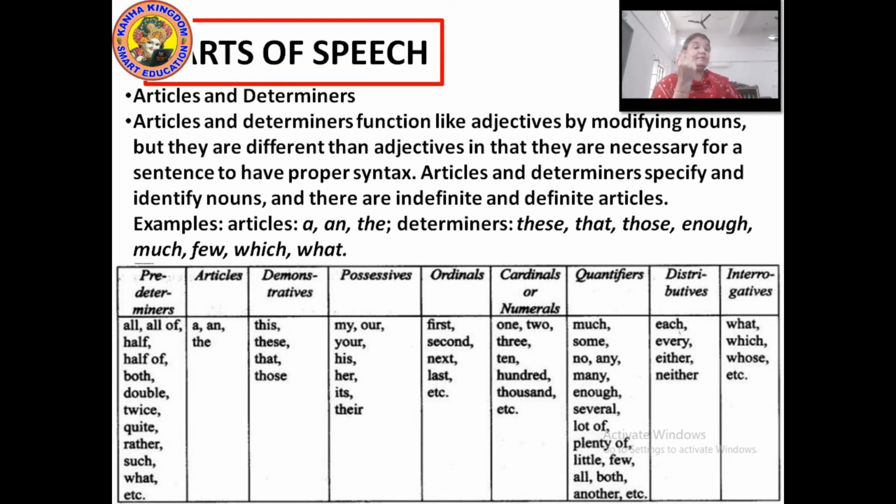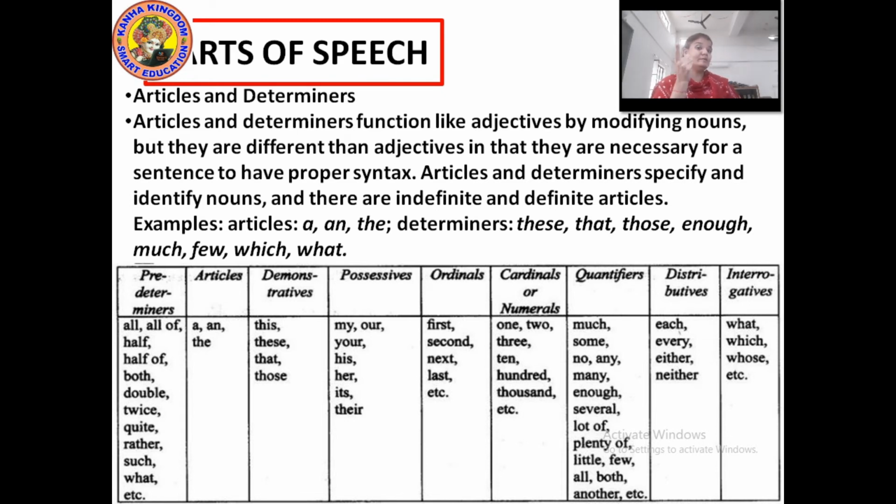Again, we use a with words beginning with a consonant sound and an with words beginning with a vowel sound, not a vowel letter. Okay? Like a cat, a desk, a pen, a chair, a table, a book, starting with consonants. Now if I talk about vowels, then I would go with the sound of the vowels. Umbrella, important, organ, easy.